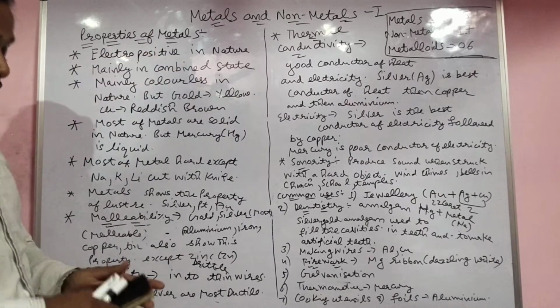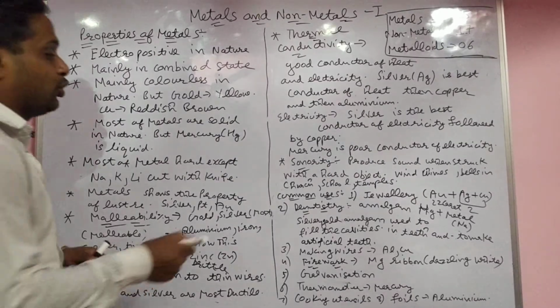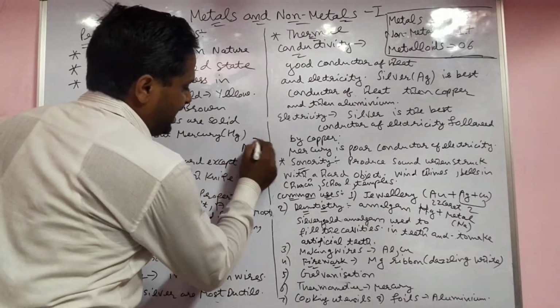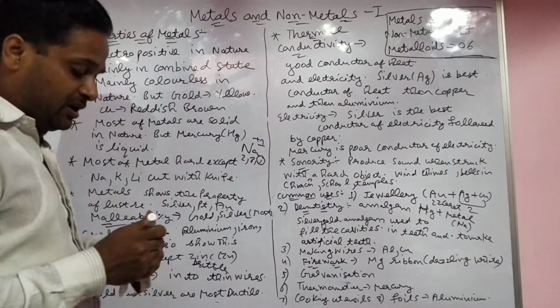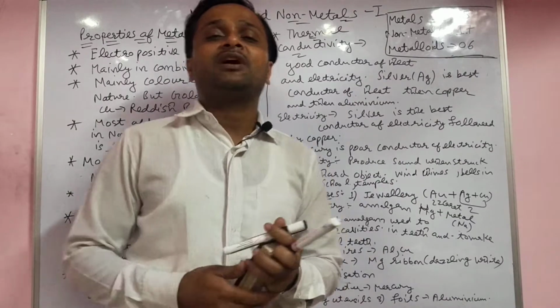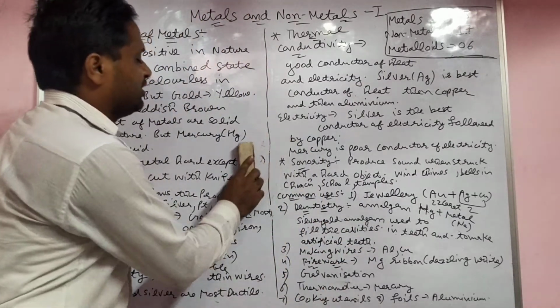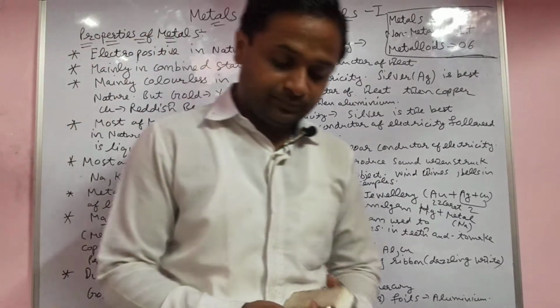Metals are electropositive in nature. For example, sodium, Na with configuration 2, 8, 1. If it wants to be stable, it loses one electron. That's why it becomes positive, and that's why it is called a metal.